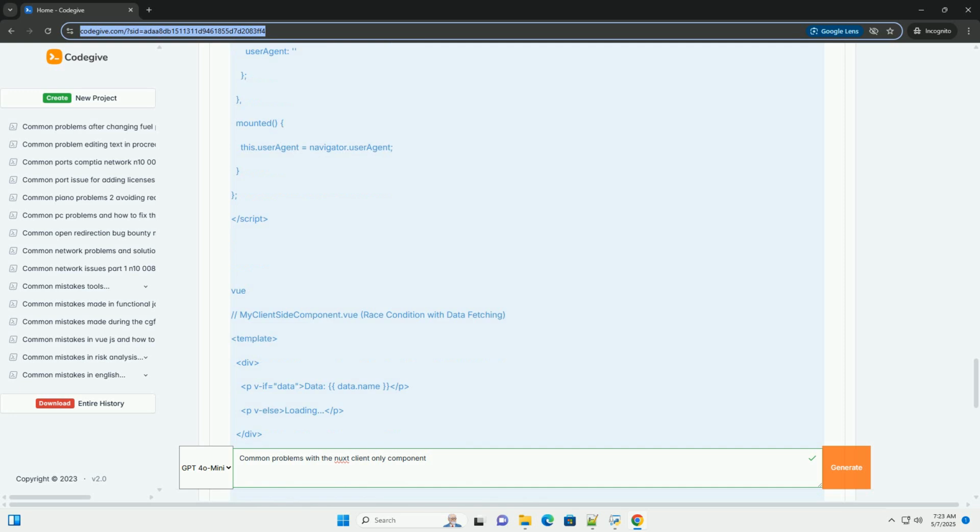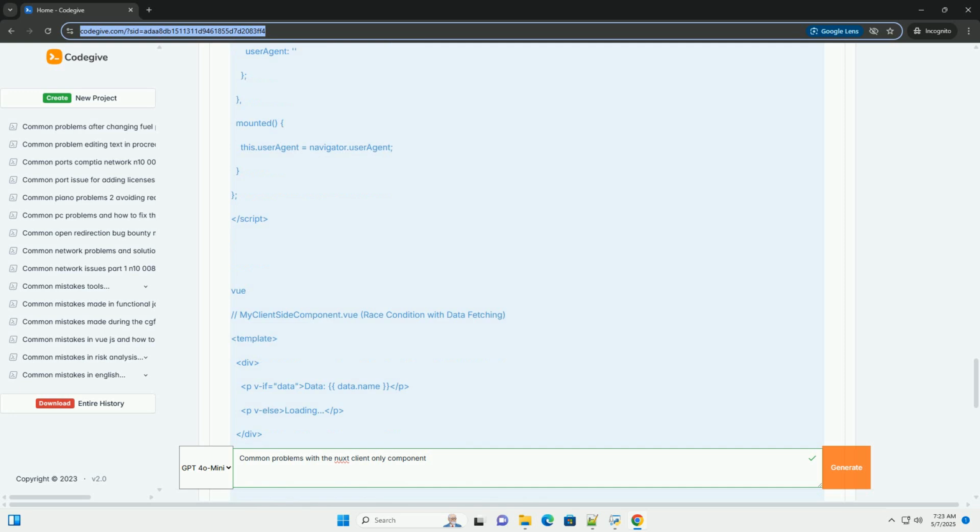Think components using window, document, local storage, or third-party libraries like chart.js, Google Maps, or video.js that require a browser environment. Improving initial load performance. Offloading heavy, non-critical client-side logic can improve the time to first byte, TTFB, and perceived performance.